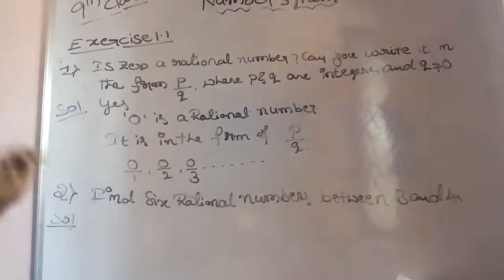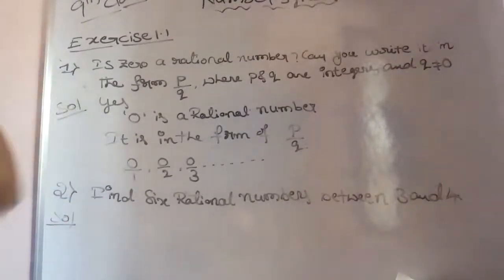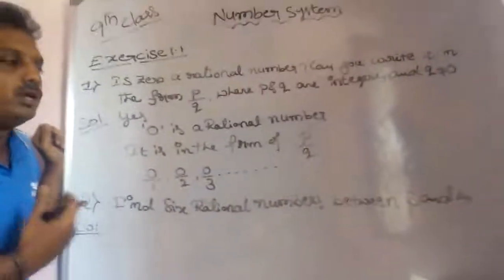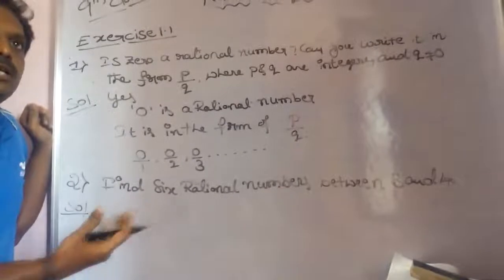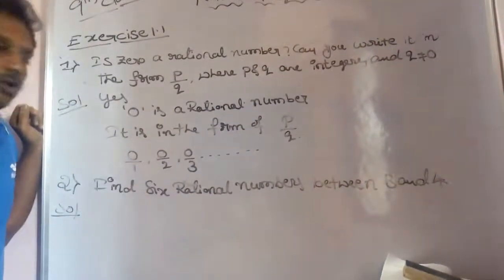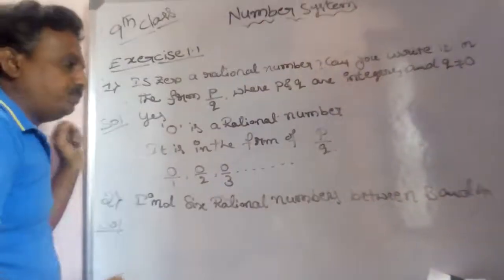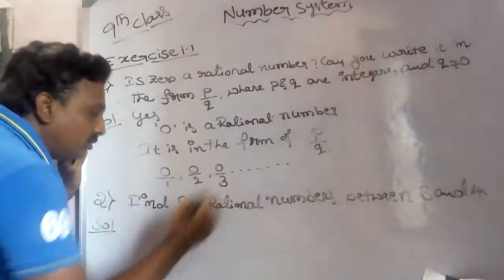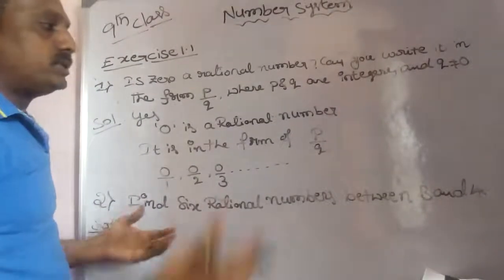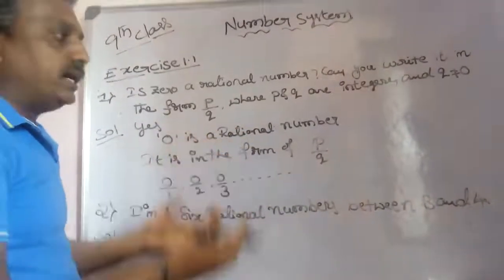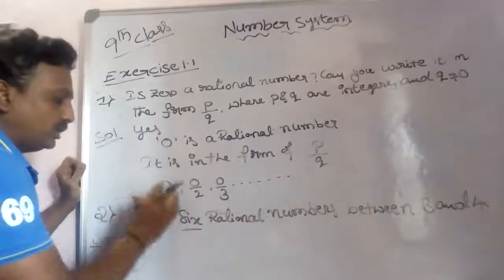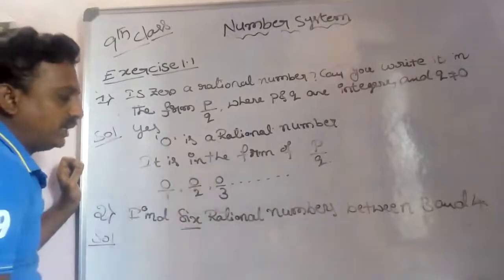See, 6 rational numbers. You know that after 3 come 3.1, 3.2, 3.3, 3.4, 3.5, 3.6. You can also write these, no problem. They also lie between 3 and 4. But here, see, one simple concept: if they ask for any 6 or 7 rational numbers between A and B, how many rational numbers are they asking? You observe that here 6 rational numbers are asked.